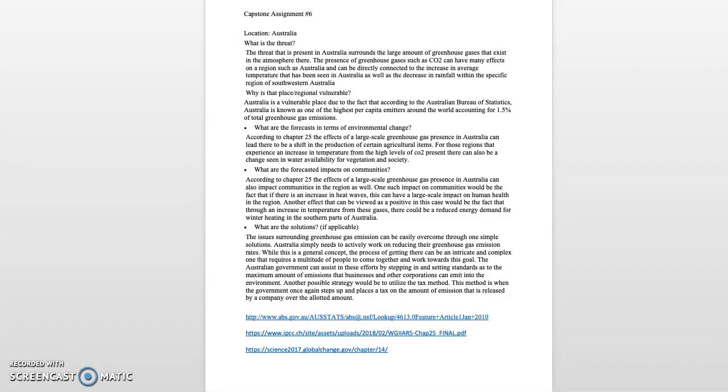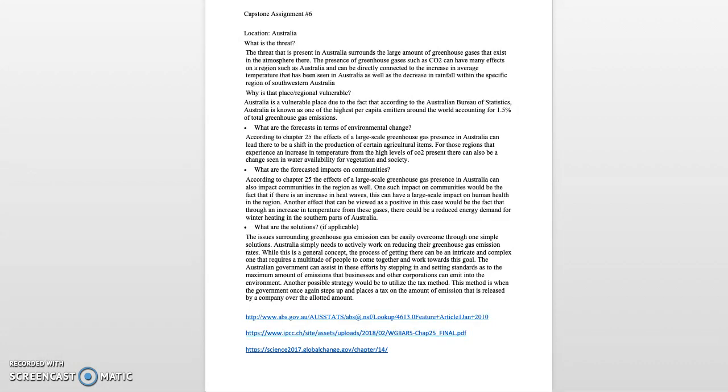According to Chapter 25, the effects of large-scale greenhouse gas presences in Australia can lead there to be a shift in the production of certain agricultural items. For those regions that experience an increase in temperature from the higher levels of CO2 present, there can also be a change seen in water availability for vegetation and society as a whole.